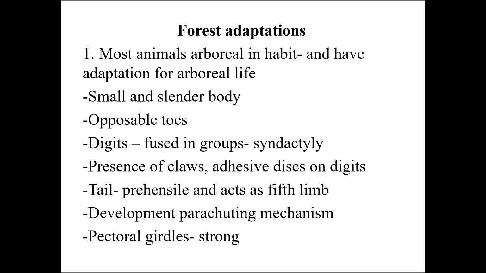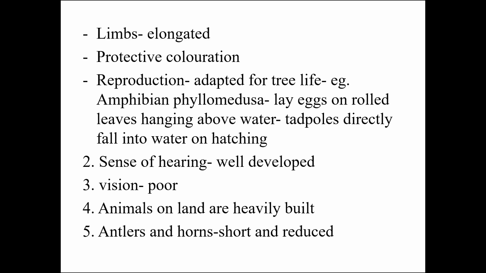Then there is a presence of claws and adhesive discs on the digits. The tail is prehensile and it acts as a fifth limb. There is a development of a parachuting mechanism so that it can jump from one tree to another. The pectoral girdles are very strong. Limbs are elongated and they have protective coloration so that they can escape from enemies easily.